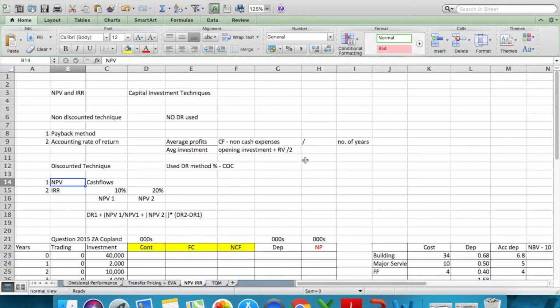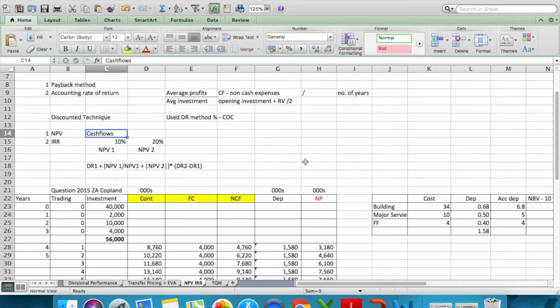Alright, NPV, we all know what NPV is. It is based on cash flows. NPV is the present value of your net cash flows using the discount rate factor, and you calculate the sum of the present value at each year to calculate the NPV. I'm going to recap IRR because, like accounting rate of return, most of you always mess up the IRR formula. What is the logic behind IRR? Basically, IRR is known as a hit and trial method, not error, my bad.